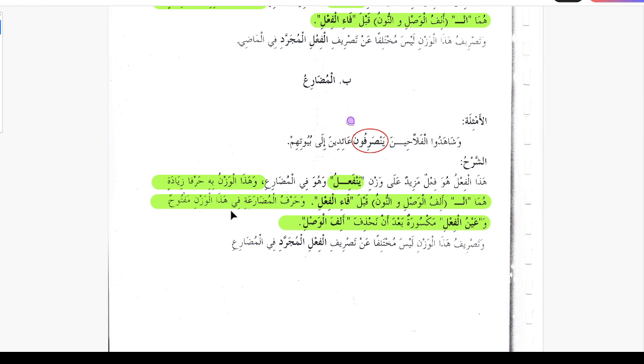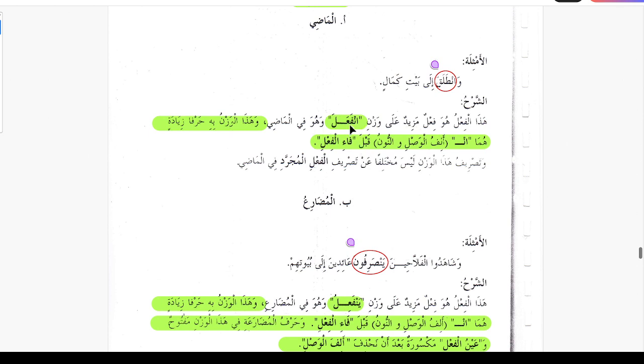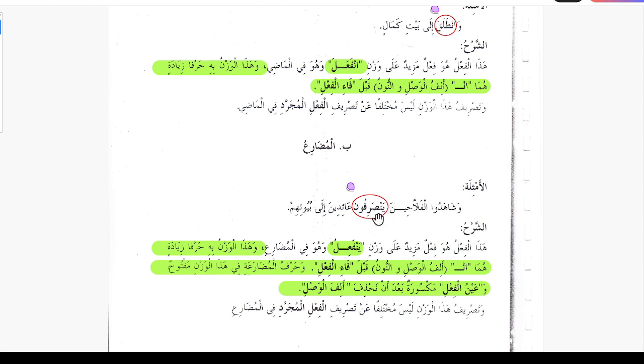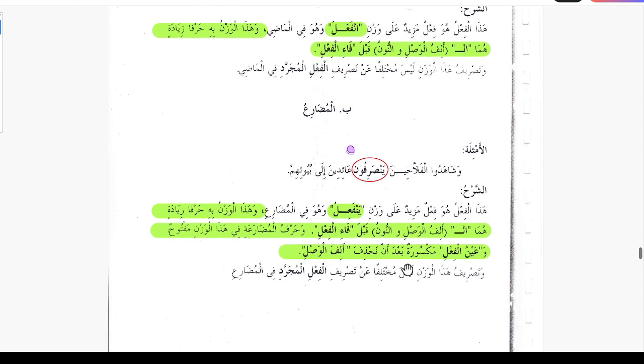Wa harful mudara'ati fi hazal wazni maftuhun, harful mudare is maftuh, again same thing. Wa ainul fe'li maksuratun, and an kalima gets kasra ba'da an nahzifa alif al-wasl. In the fe'l mudare the alif al-wasl is omitted. We said we are adding two letters, but this alif is omitted in the case of the present tense. In infa'ala yanfa'ilu, we don't see that alif, and an kalima gets kasra after omitting that alif al-wasl.